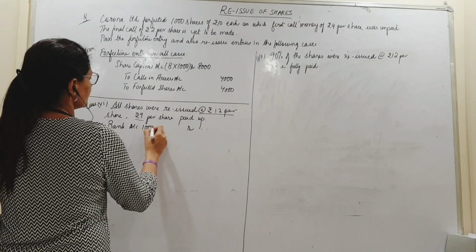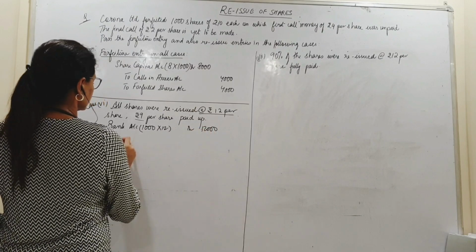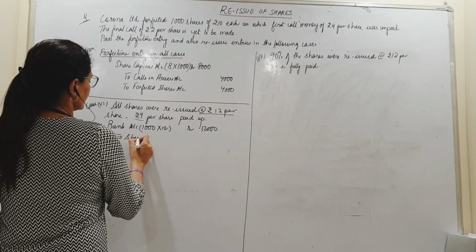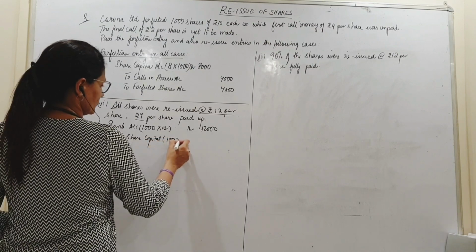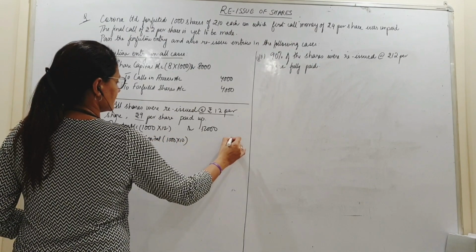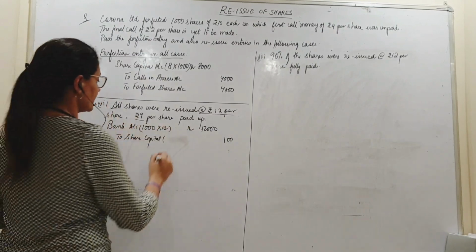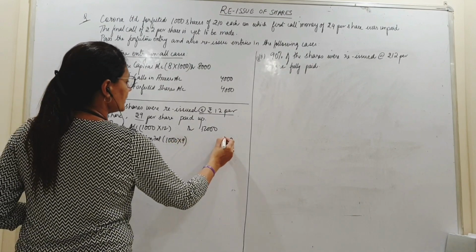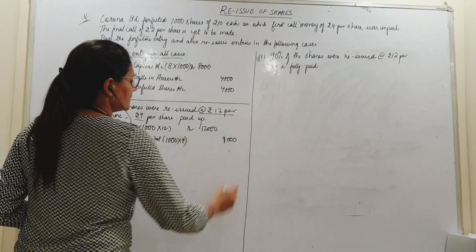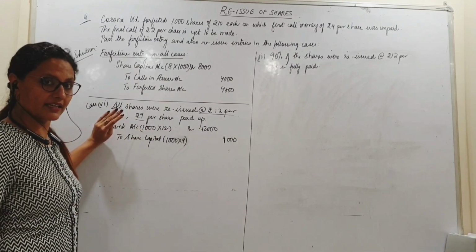So bank account debit, 1,000 shares into 12. I have received 12,000. I will credit only the nominal value to the share capital. Oh, sorry, only the paid-up value, that means 9 per share. So 1,000 into 9, I am considering 9,000 to be my paid up capital for these 1,000 shares, right?